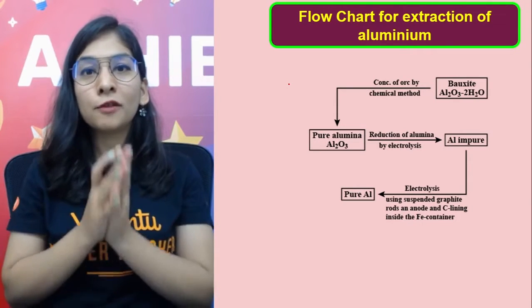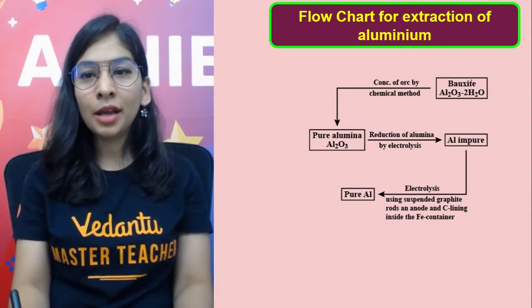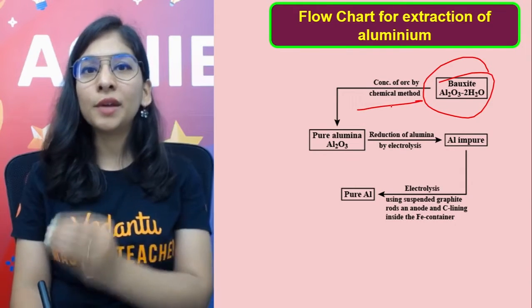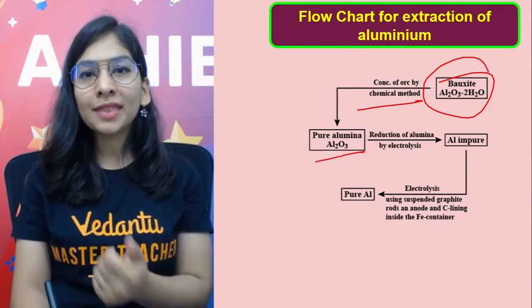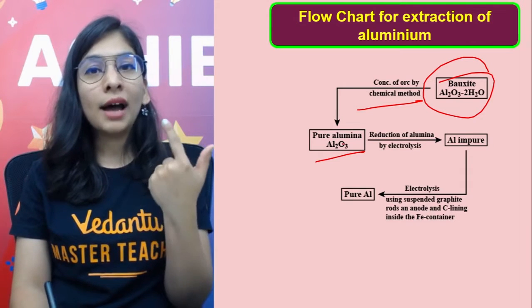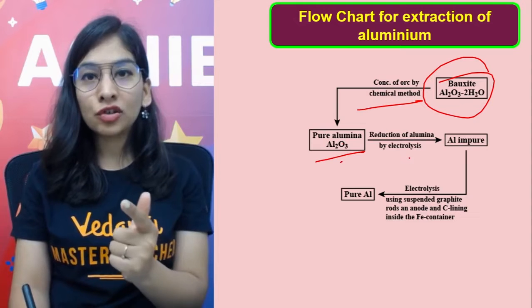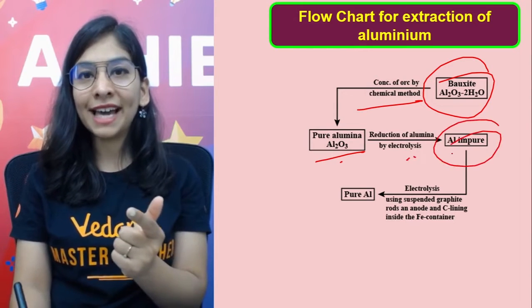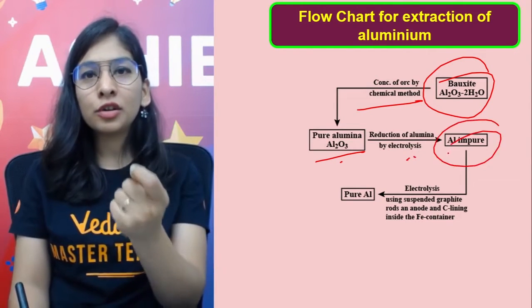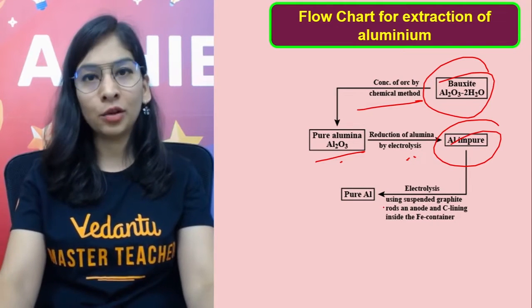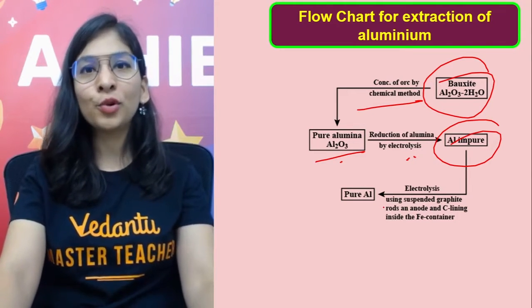So the entire flow chart is totally understandable. We'll be having bauxite ore. We'll do the concentration method to get rid of impurities like gangue particles. After that, we'll do Bayer's process to get our pure alumina. And then we'll do electrolysis, Heroult's process, to get aluminium, which is a bit impure. To purify it, we are going to do electrolysis, Hoope's process, to get the pure aluminium. This is the entire process. I hope you understood it.